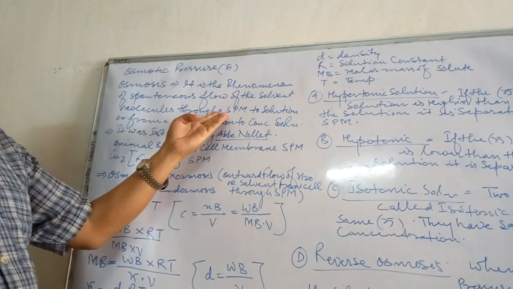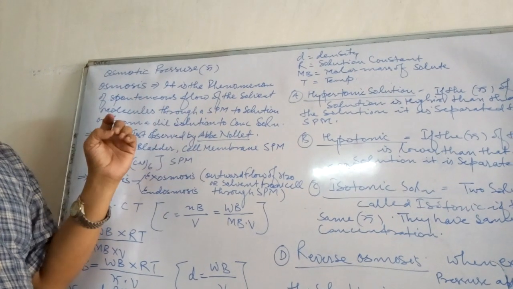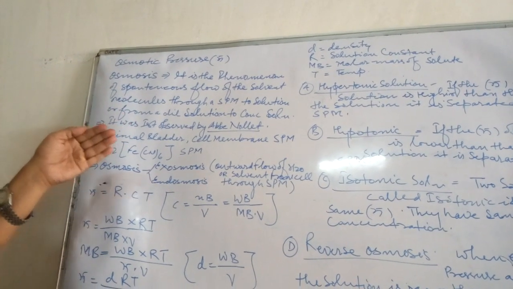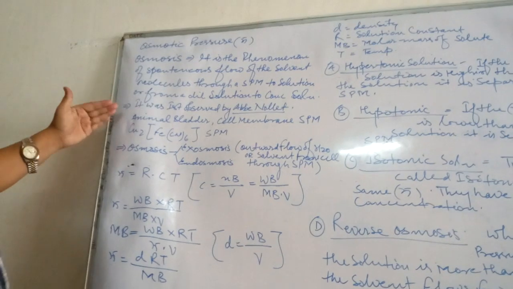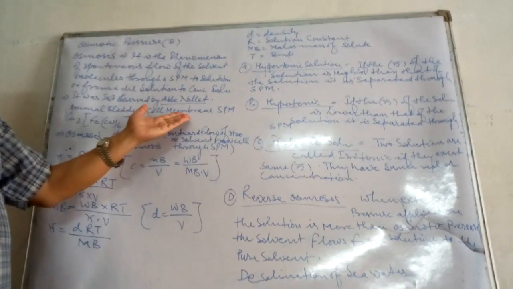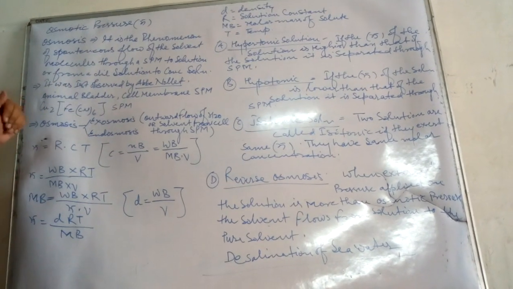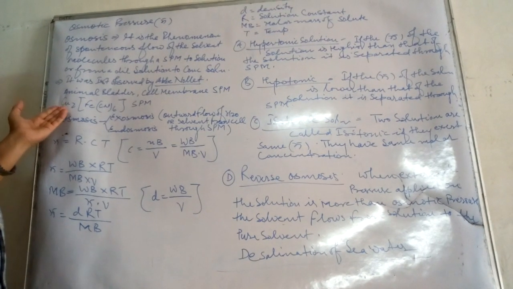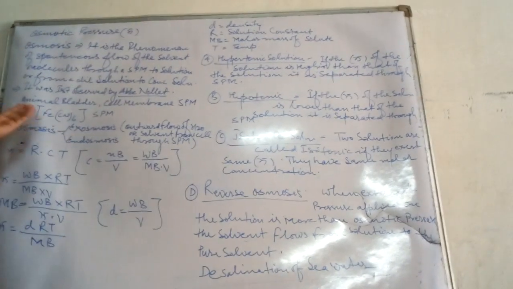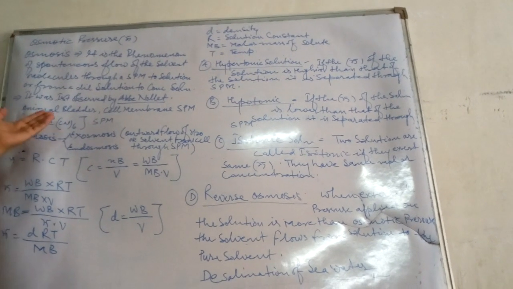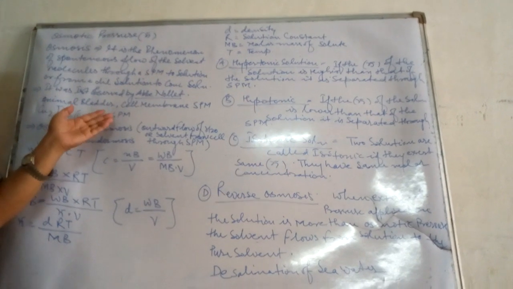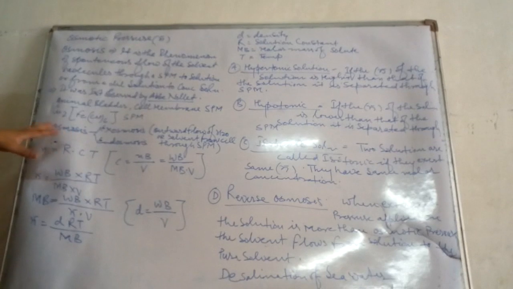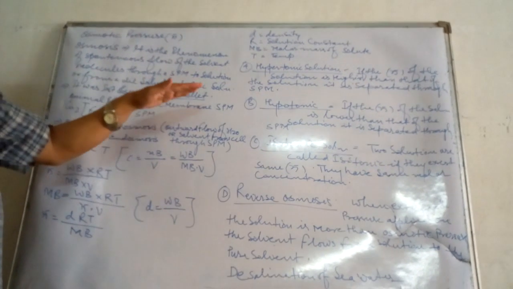One term you are observing here is SPM, semi-permeable membrane, and it is of two types, synthetic and natural. Natural SPM is the animal urinary bladder and cell membrane. Cupric hexacyanoferrate, Cu2[Fe(CN)6], is a synthetic, artificial semi-permeable membrane. So ultimately, you know the semi-permeable membrane.